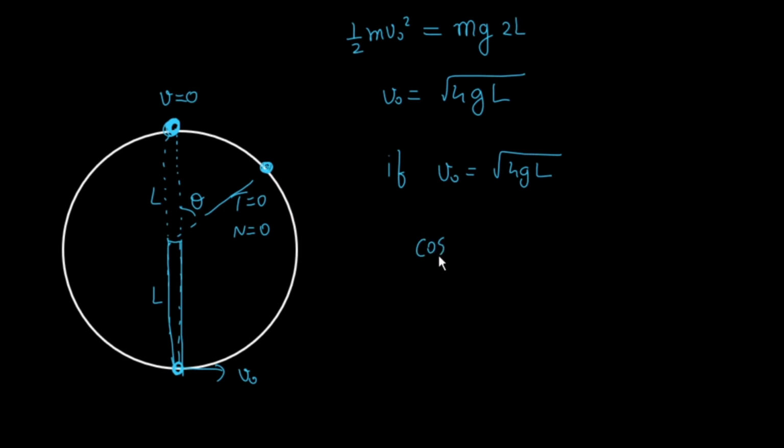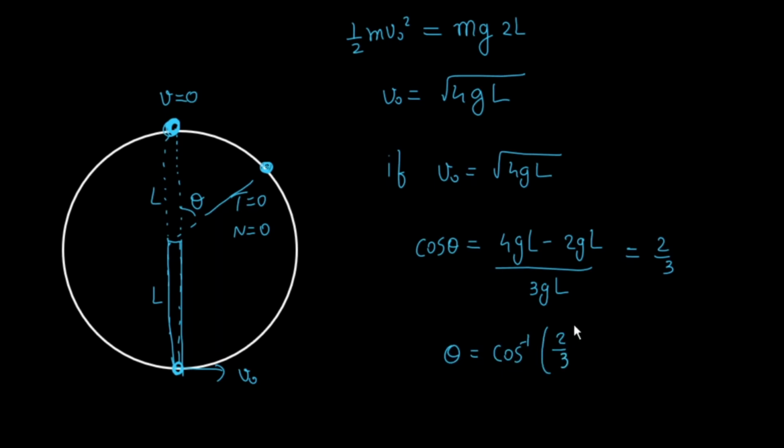So cos theta is equal to 4gL minus 2gL by 3gL. So this will be 2 by 3. So at theta equals cos inverse 2 by 3, my tension will become 0 and normal will also be 0.